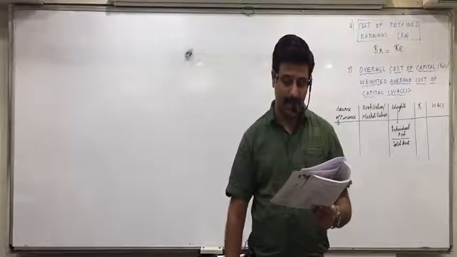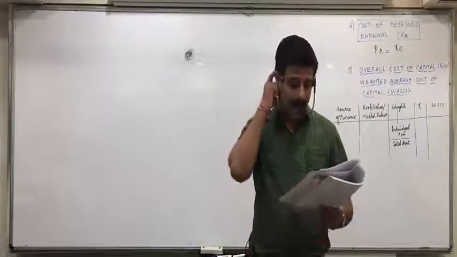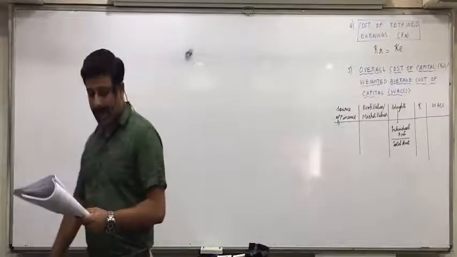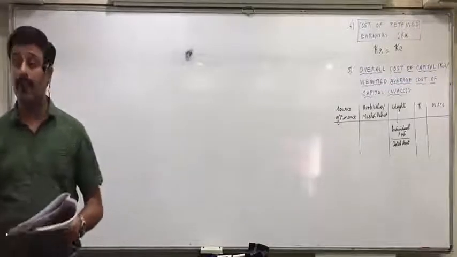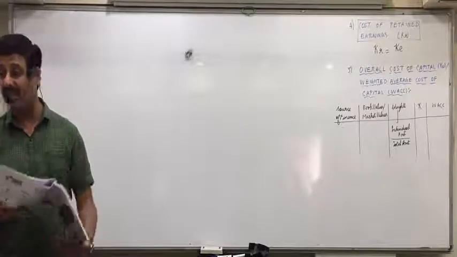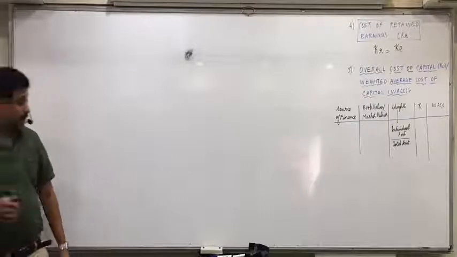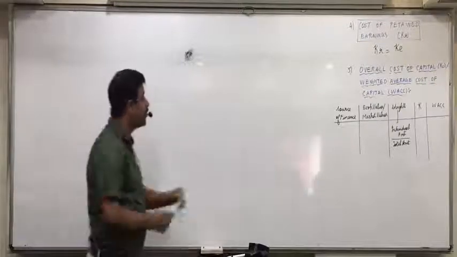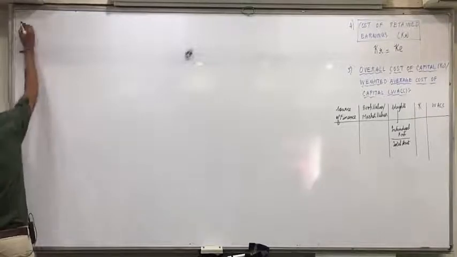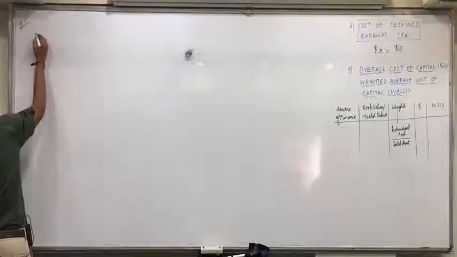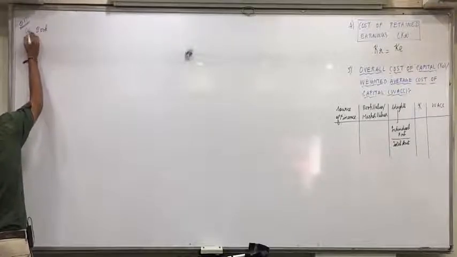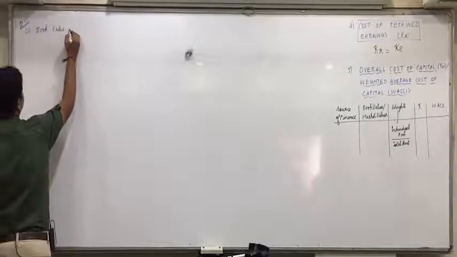Debt 2 lakhs, 4.5%, that is KD. First calculate the weighted average cost using book value weights. First let us do that. Make the same columns. First we are solving using book value weights.